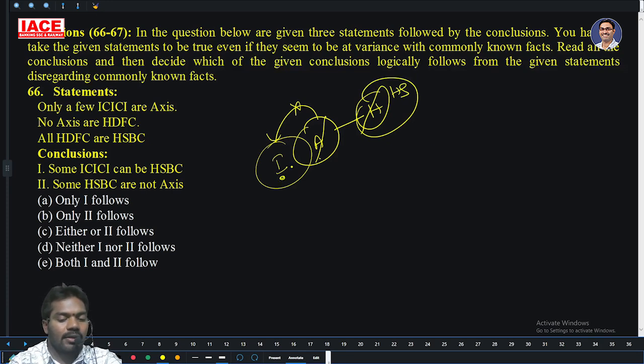This is ICICI, this is HSBC. I am not given any restriction about these two and they are asking "can be", so it follows. And some HSBC not Axis. They are only telling all HDFC is HSBC. This part of HDFC is not Axis, means this part of HSBC is not at all Axis. So both 1 and 2 follow. Option E is the right answer.